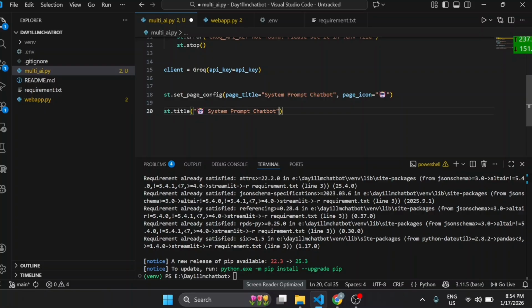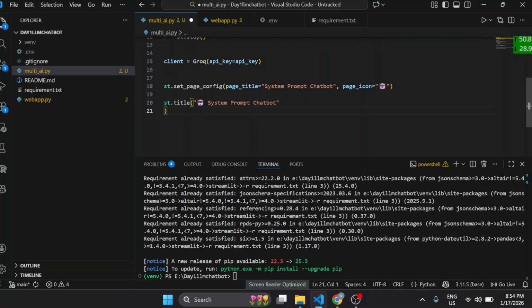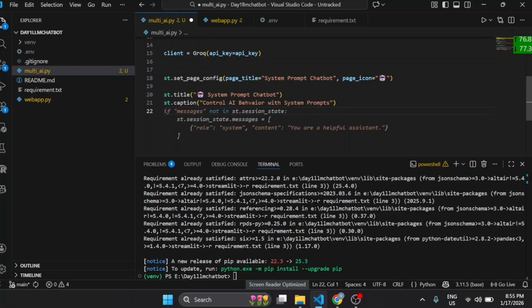And now we will write a small caption. To write a caption we will use st.caption. I will explain why we use a caption also. We use a caption to explain the purpose of this app. The purpose of this app, right now, is to control AI behavior with a system prompt via Groq. Okay, so we are completed till here.